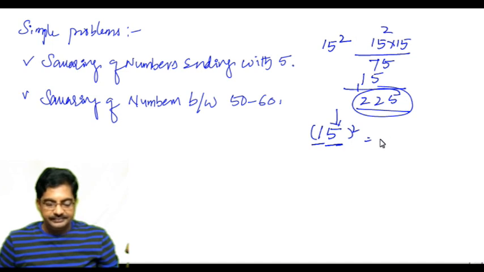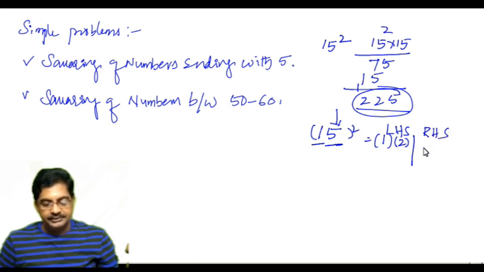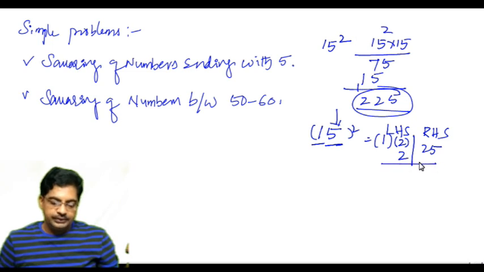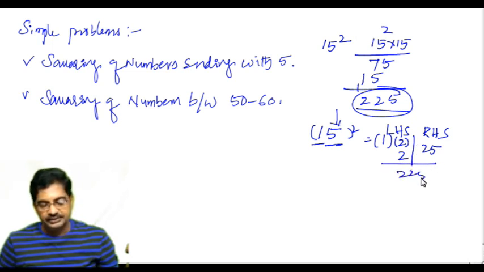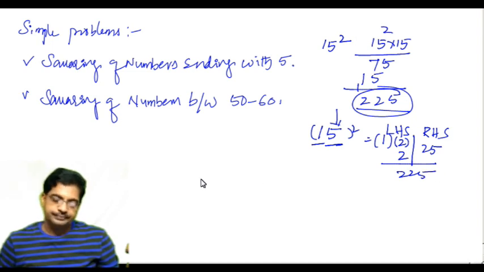Take the tens digit, 1, and then the next number, 1 plus 1 is 2. So that is the LHS part, and the RHS part is 5 times 5 is 25. So 1 into 2 is 2. LHS and RHS combined together form the answer 225.